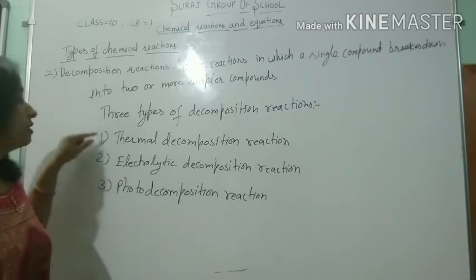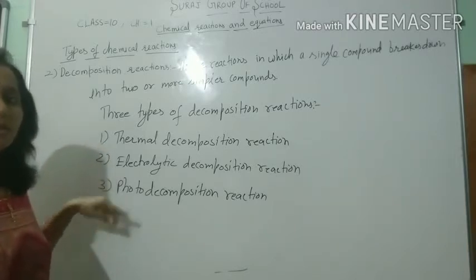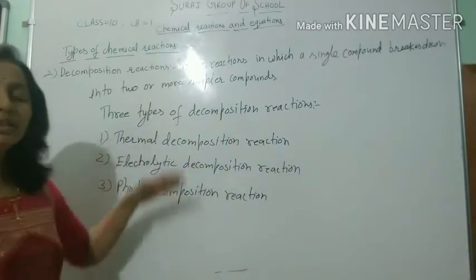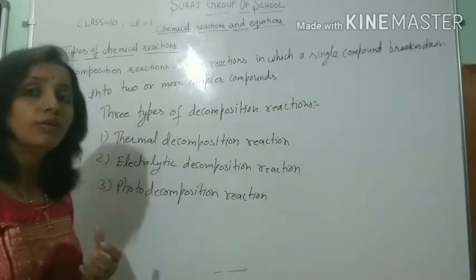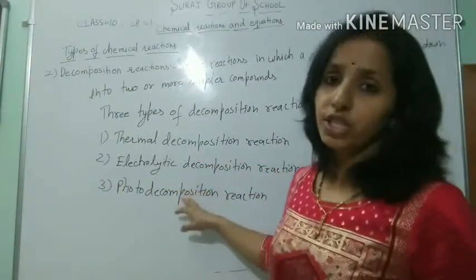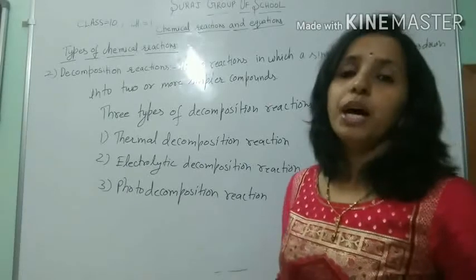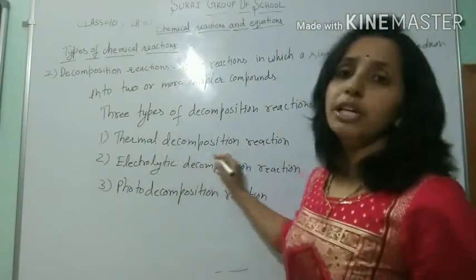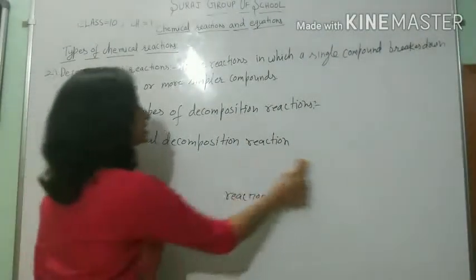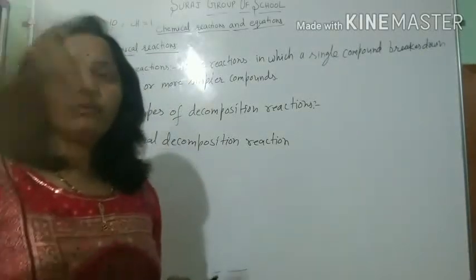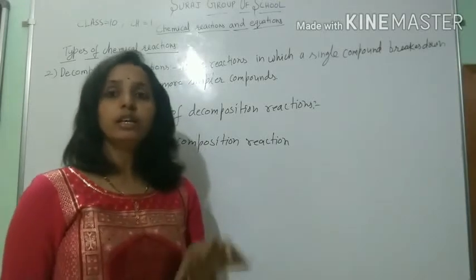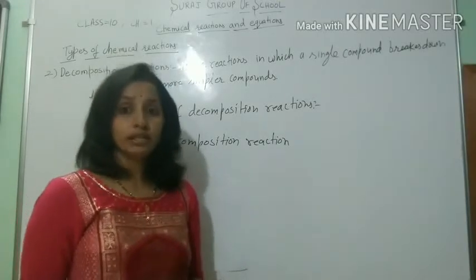Further, we will discuss these three types one by one. First of all, we take the examples of thermal decomposition reaction. These reactions are divided on the basis of absorption of energy, that is, in which form they absorb the energy. So first of all, we discuss the thermal decomposition reaction. Thermal decomposition reactions are those reactions in which energy is absorbed in the form of heat.